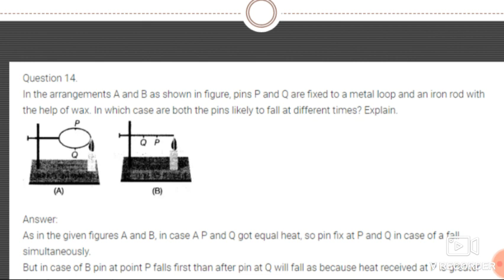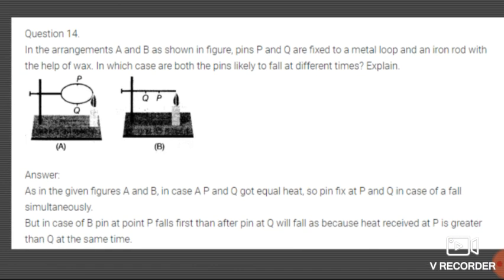See students, this experiment we have also seen in our practicals to show the conduction of heat. In that we have seen in detail how conduction of heat occurs in solids. So as in the given figures A and B, in case A, P and B got equal heat.